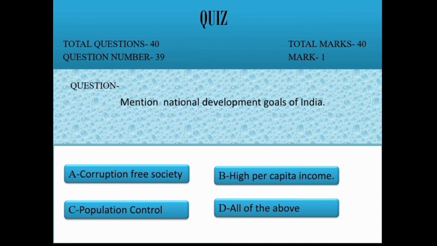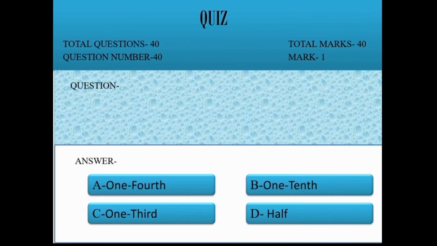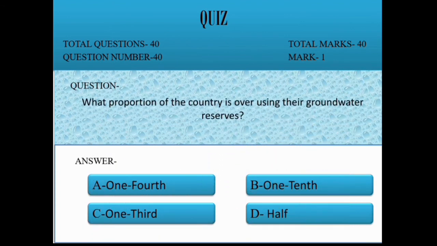Question 39. Mention national developmental goals of India. Option A, corruption free society, B, high per capita income, C, population control, D, all of the above. Correct option is D, all of the above. Question 40. What proportion of the country is overusing their underground reserve? Option A, 1/4, B, 1/10, C, 1/3, D, half. Correct option is C, 1/3.